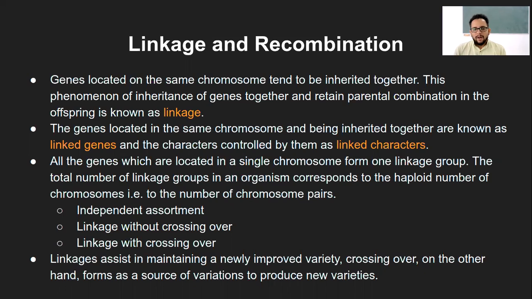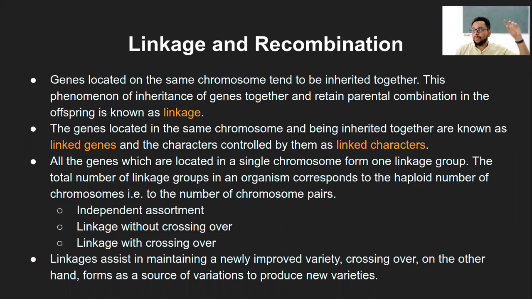Now all the genes which are located in a single chromosome form one linkage group. Like I gave you an example, let's say chromosome 1 has 100 genes on it. All these 100 genes form one linkage group because they are closely associated with each other.